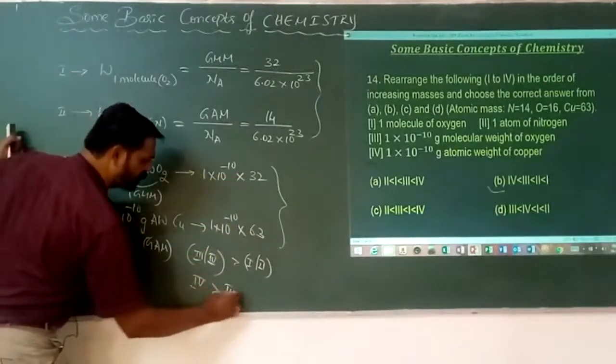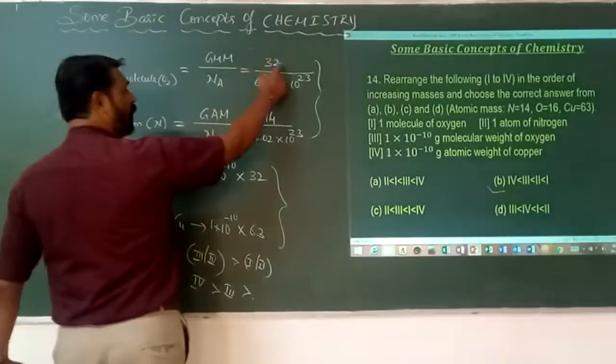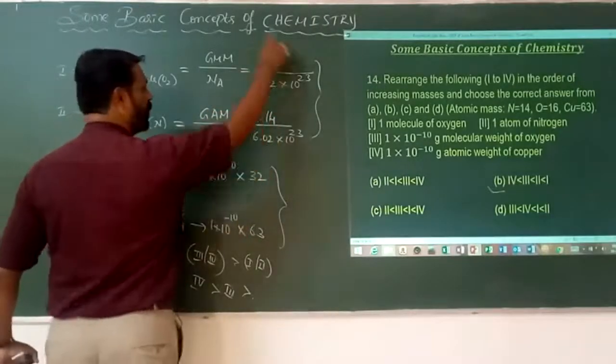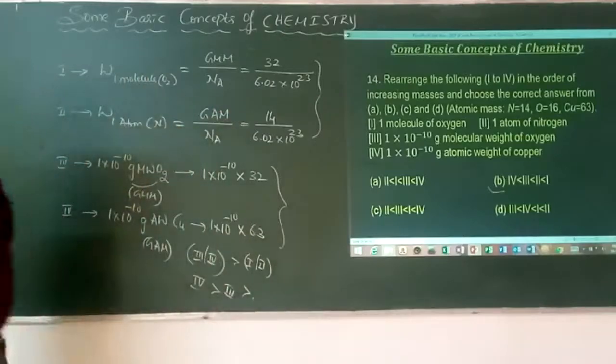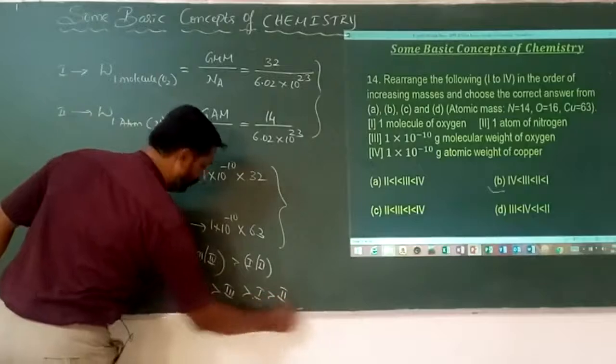Here it is, fourth is greater than third. Next, among these two, numerator has the higher value because the denominator is constant. Means higher the numerator value, more is the net answer. So here, first is greater than second.